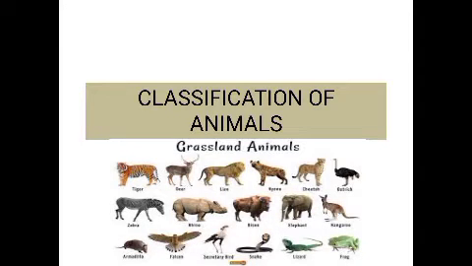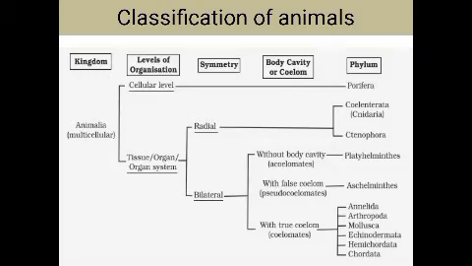Next we can see about the classification of animals. So the animals are classified into different groups or phyla, isn't it? As you know, all animals are multicellular, and based on different criteria, the animals are classified into different phyla. One of the criteria which we have seen is the level of organization. Based on the level of organization, the animals exhibit cellular level, tissue level, organ level or organ system level of organization, isn't it?